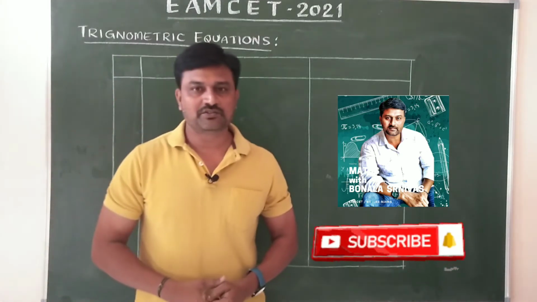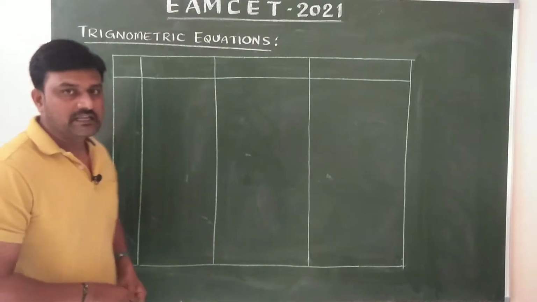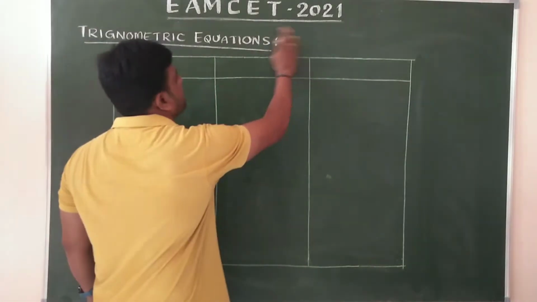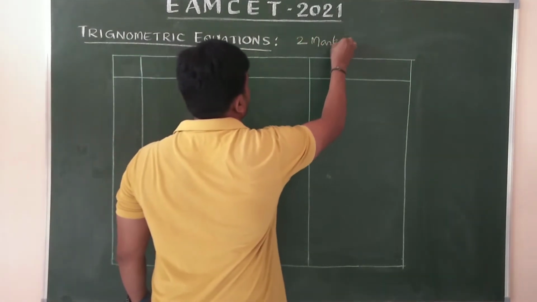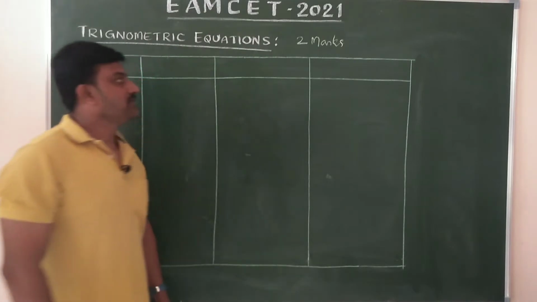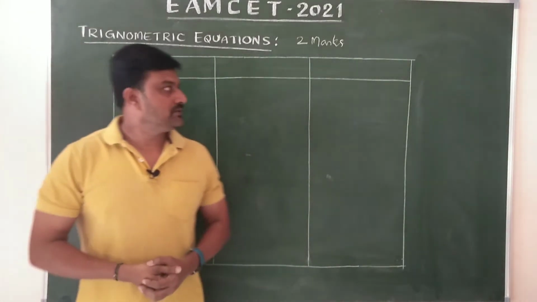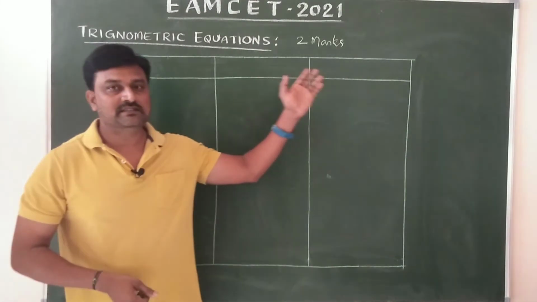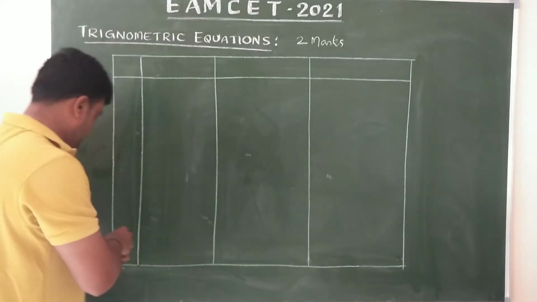Let us go with our new chapter, trigonometric equations. Maximum here we will get 2 marks for 2 questions. Before that, we need to know the solutions, the principal solution and the general solution of trigonometric equations like this.